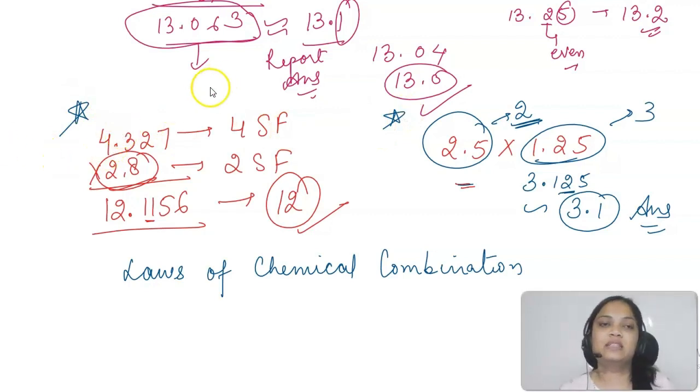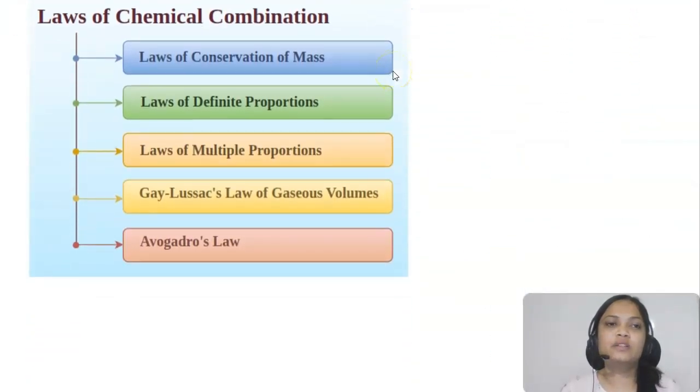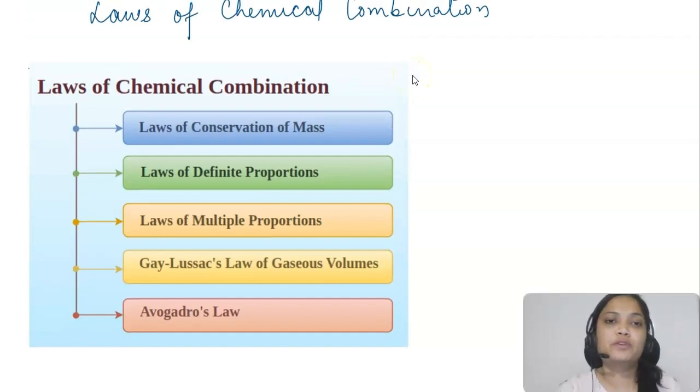Now we will be discussing the laws of chemical combination in brief, because you must have an idea about what these laws are saying. So let us discuss these laws one by one, everyone. Here you can see, students, these are the laws of chemical combination that we are going to discuss. Some of these laws you have already studied in lower classes, but these are important, so let us recall them. Yes, questions can be asked from these laws as well. The first one is the law of conservation of mass. This is the very basic law that is applicable whenever chemical reactions happen.